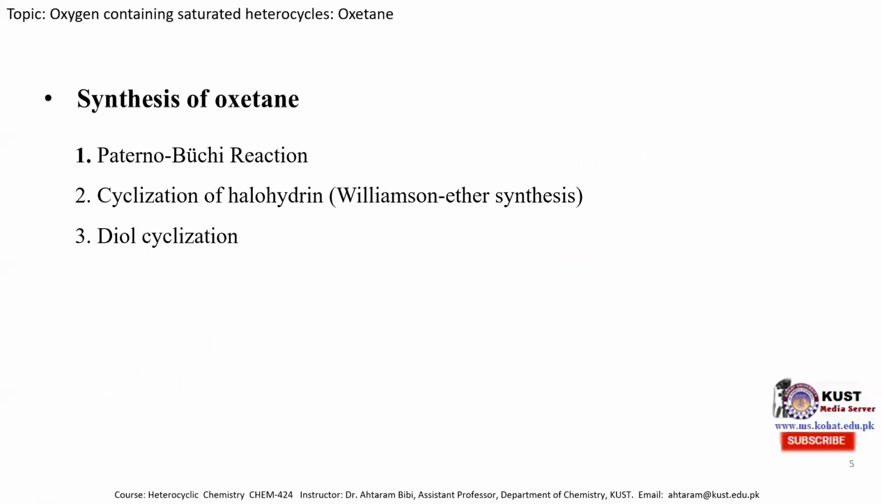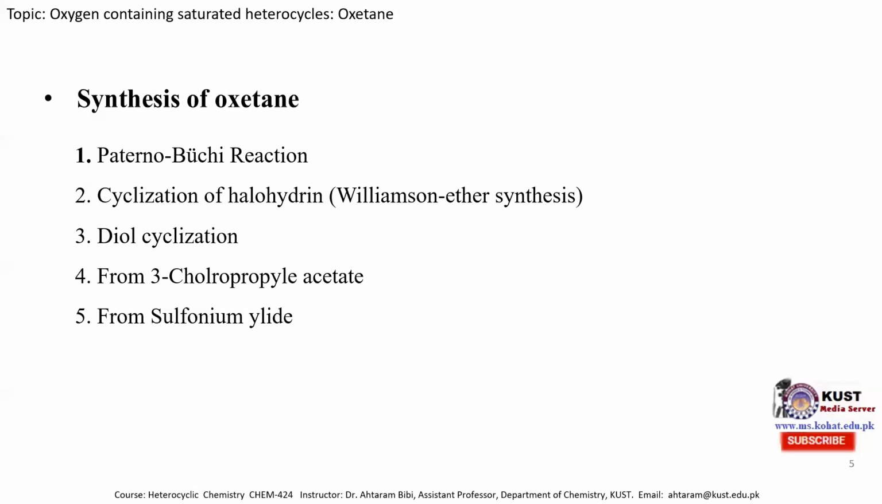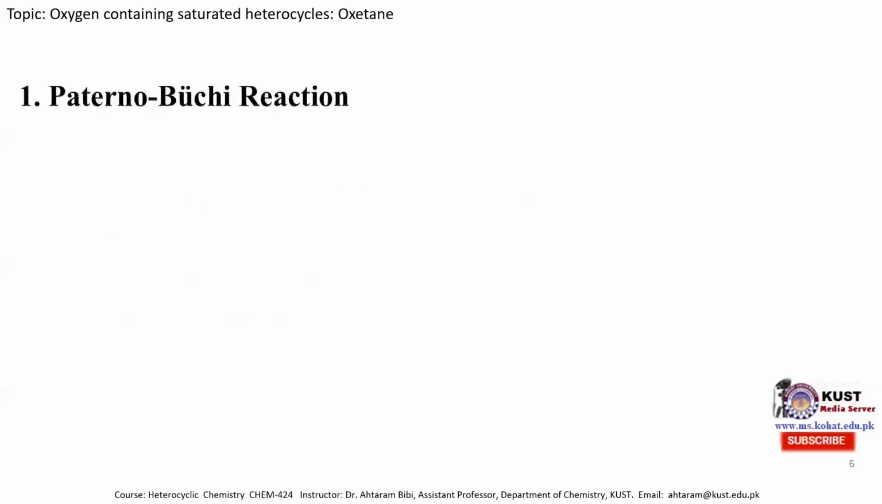The third one is diol cyclization. The fourth one is that we can obtain oxetane from 3-chloropropyl acetate. When we heat it, it is converted to the oxetane molecule. The fifth one is that we can obtain the oxetane molecule from sulfonium halide. So we will discuss these methods one by one, starting from the Paterno-Buchi reaction.